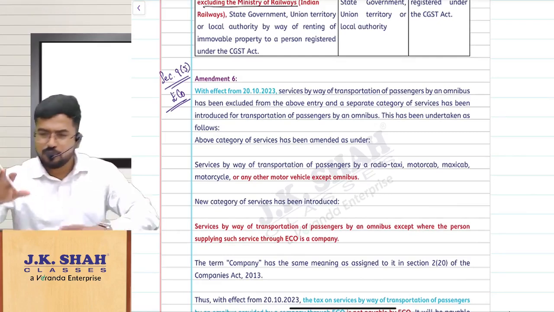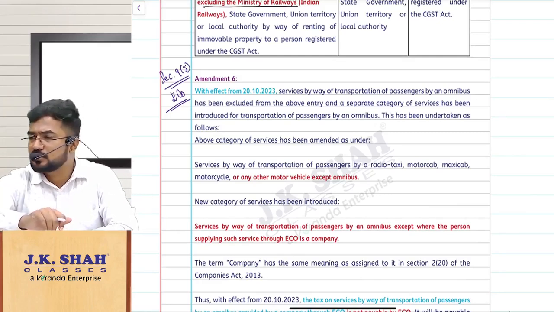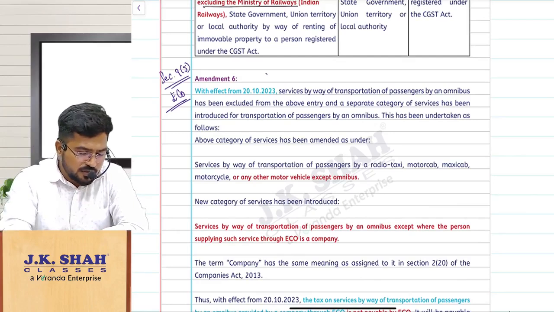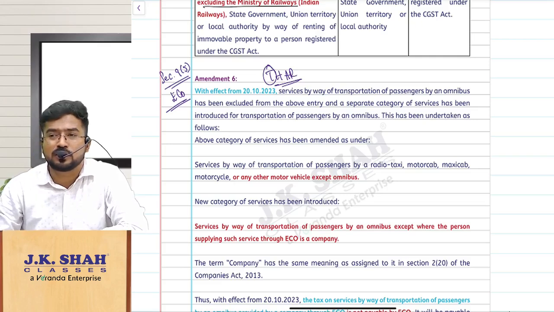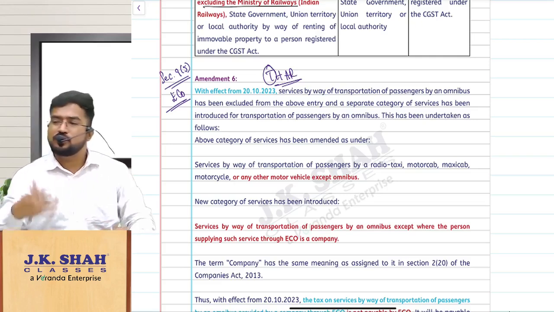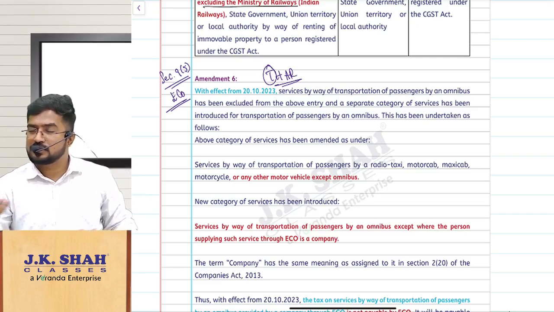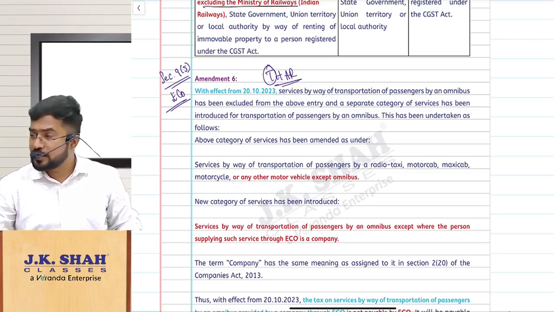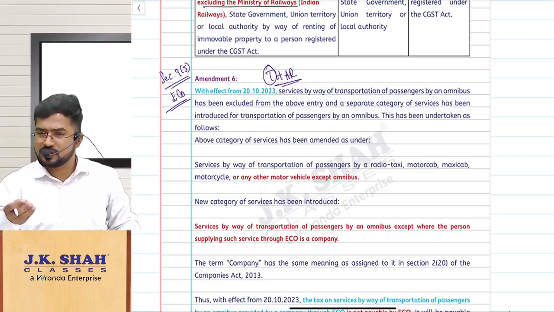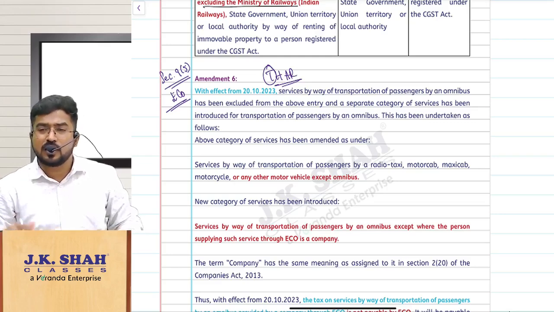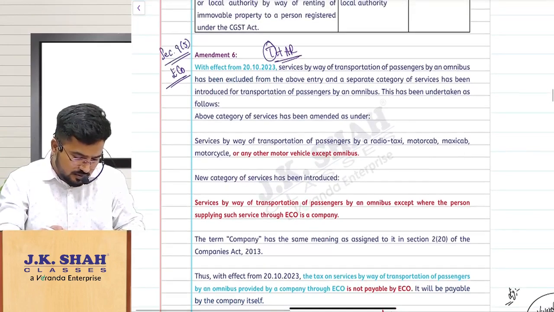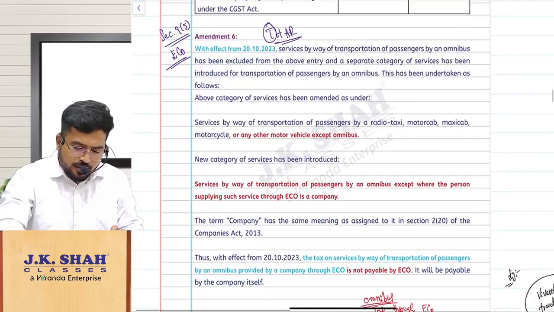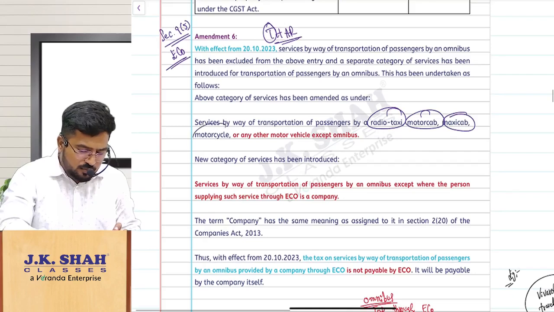Do you remember the services covered for the e-commerce operator? Do you remember the code? TAR. T is what? Transportation of passengers through the e-commerce operator, using which vehicles? Radio taxi, motor cab, maxi cab, motorcycle, all that. So earlier it was like this.